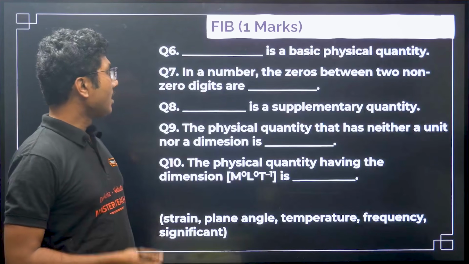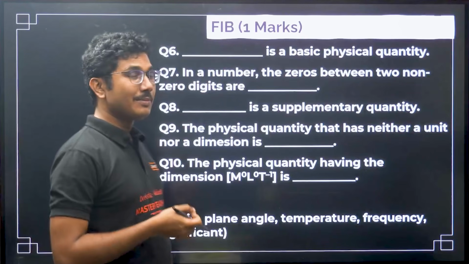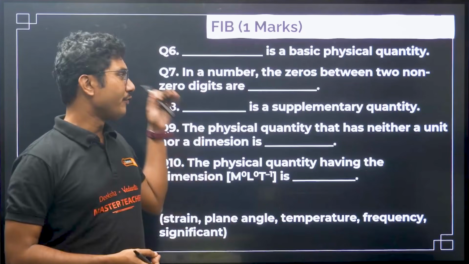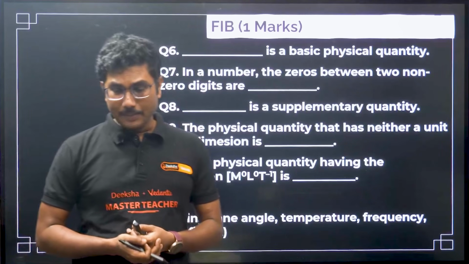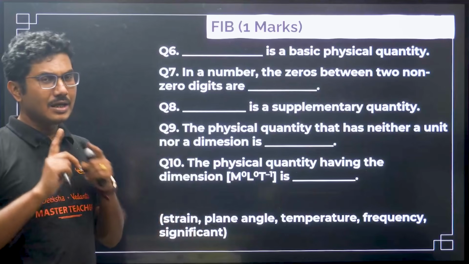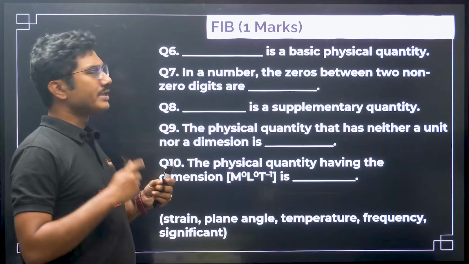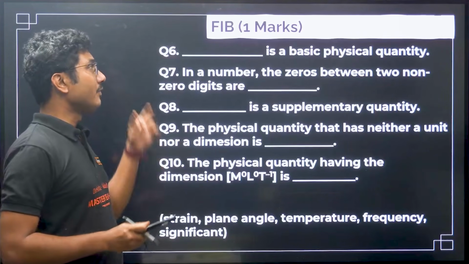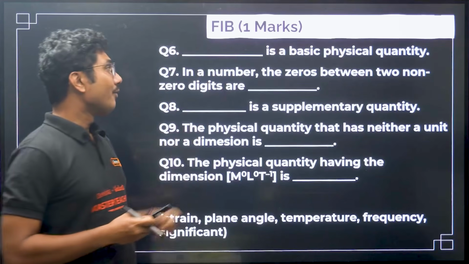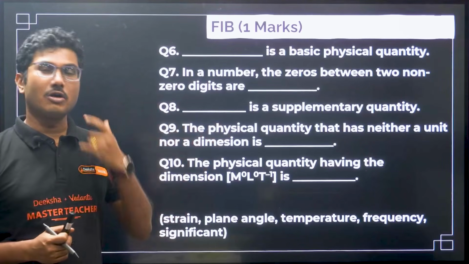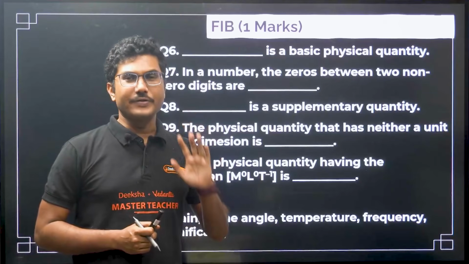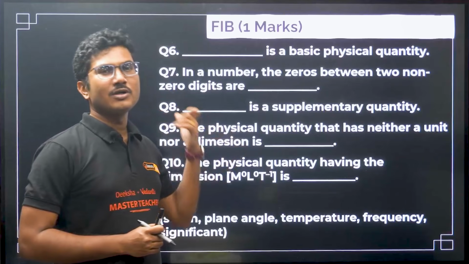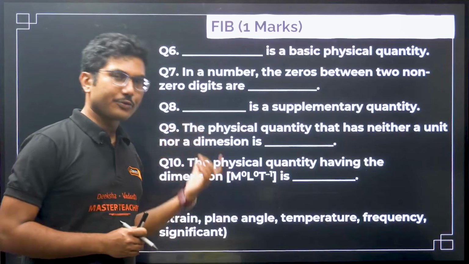Okay. Fill in the blanks. This is also a pain point for some of you. There will be a small number of fill in the blanks in your unit test, but when you face 5 of them in a paper, sometimes it is very difficult to identify 1 or 2 of them. There will be some closely matched options. So when answering fill in the blanks, the first thing is to see whether the option makes any sense or not. That is the first priority. If it does not make any sense, then obviously it is not the correct answer. If it makes sense, then you have to be careful whether it is the correct option or the wrong option.